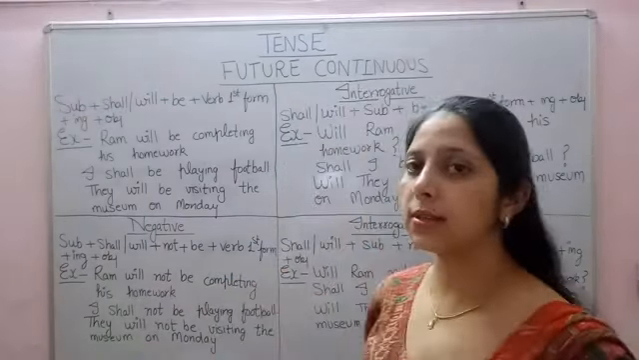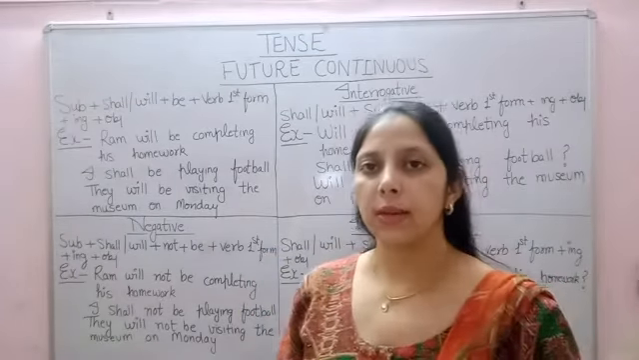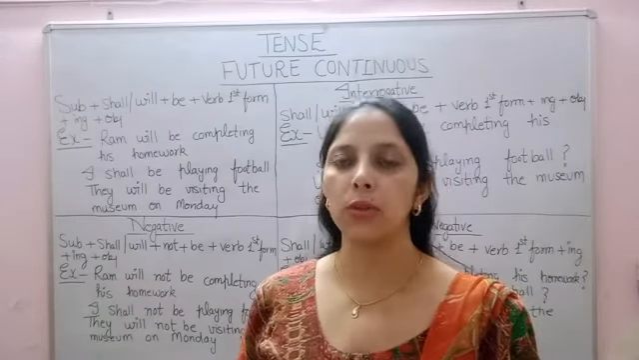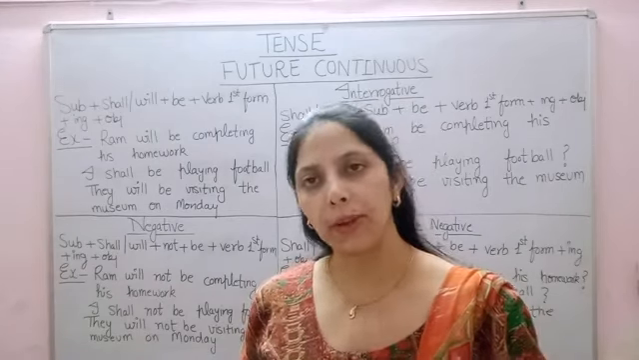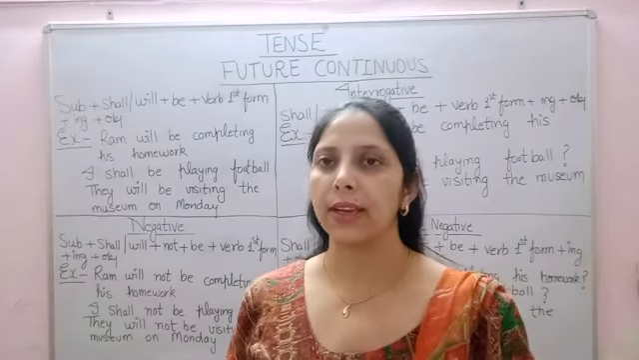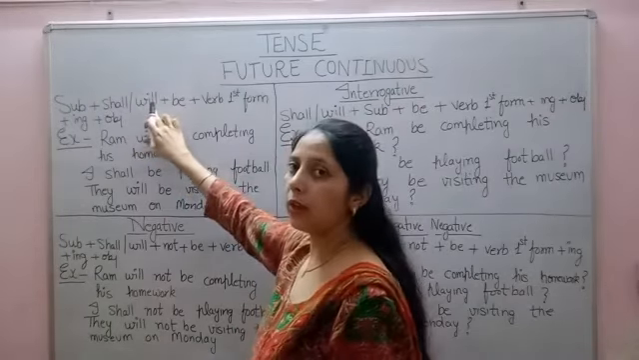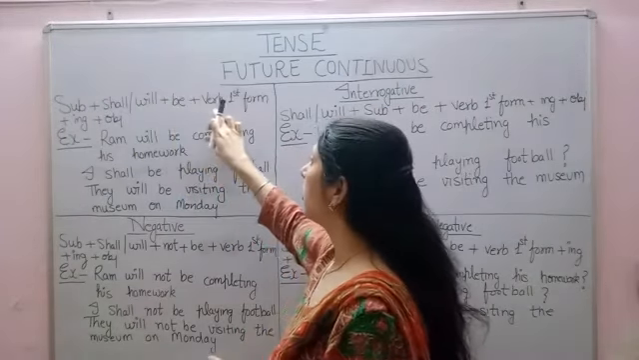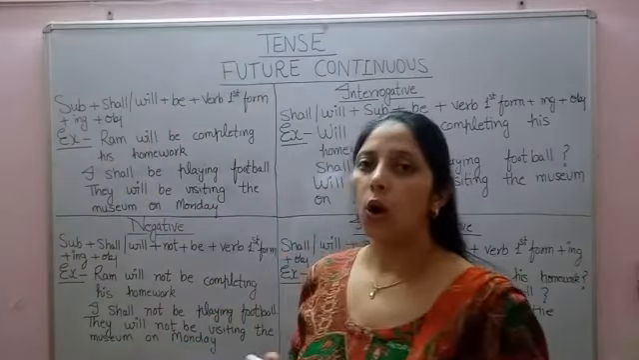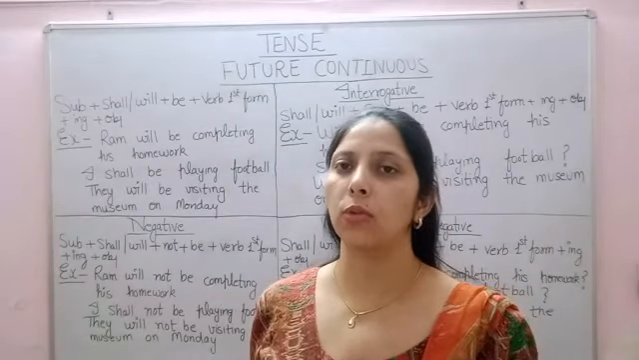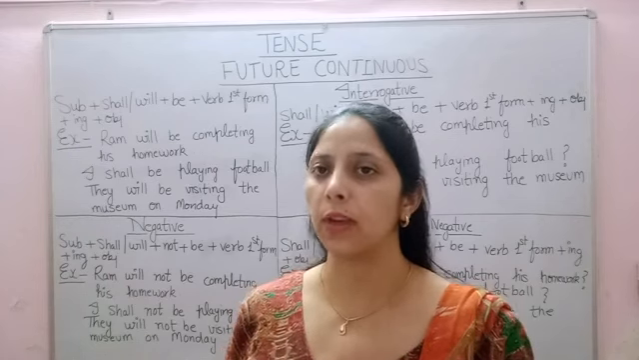The format of future continuous tense is: the sentence will start with a subject. The subject would be a noun or pronoun. A noun is the name of any person, place, animal, thing, etc., and the word which replaces the noun is called a pronoun, like he, she, it, etc. Then shall or will, then be, verb first form, then ing, and then object. Objects are the words that answer the question what, when, where, etc., in order to complete the sense of the sentence.